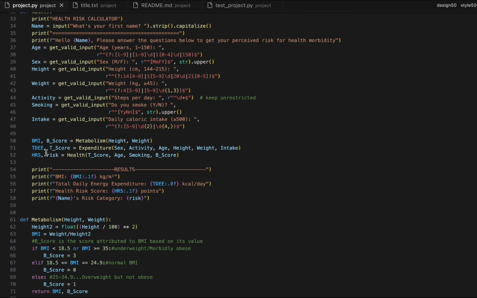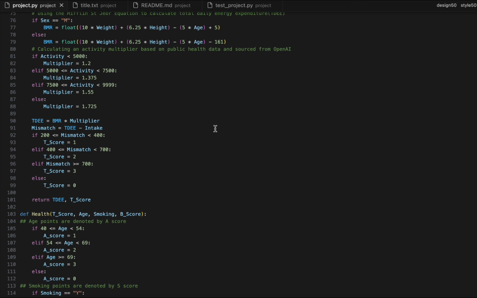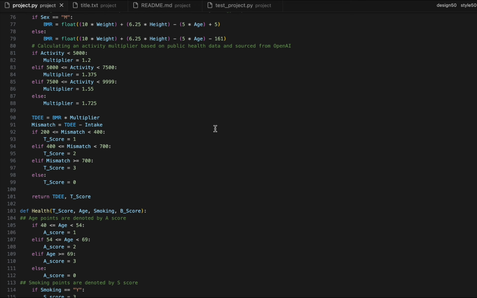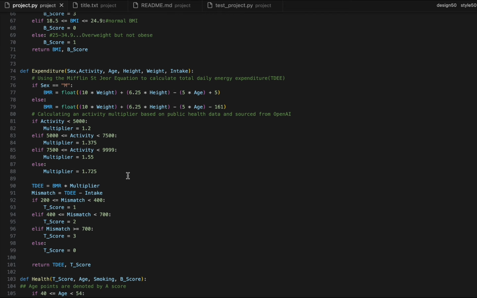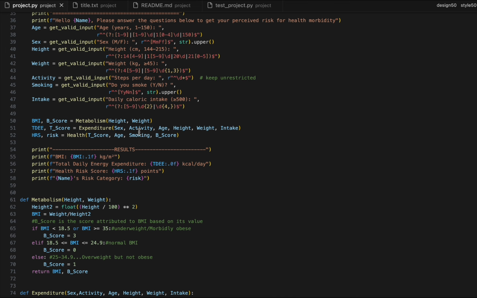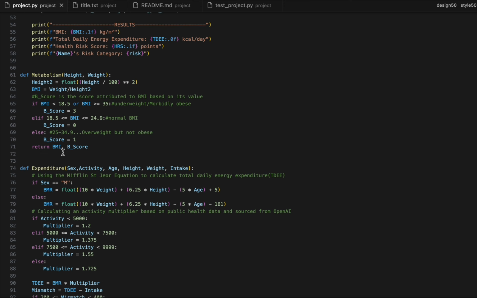Anyhow, sorry, that's how it looks at the risk. And then the risk levels, it would classify them as low, moderate, or high. And then it'll print these results. So basically the three other functions I used here were for the calculations. That's the metabolism, expenditure, and health function that I used here to bring out the BMI, B score, TDEE, T score, the HRS, and the risk.